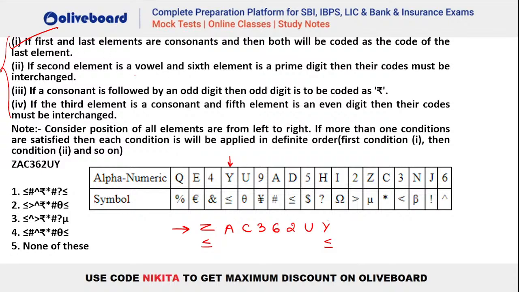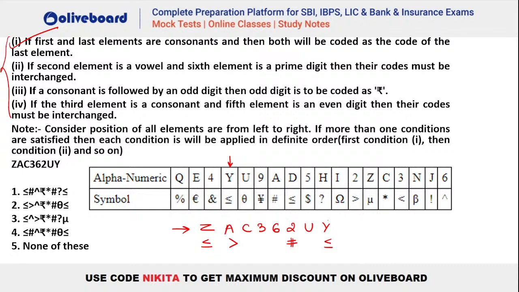If second element is a vowel and sixth element is a prime digit, so you can see yes, second element is a vowel here and sixth element is also a prime digit, that is your 2. Then the codes must be interchanged. So A is written as 2's code. What is 2's code? That is greater. And what is A's code here? A's code is hash, so 2 will be written as a hash. So you need to interchange your A and 2's code here.